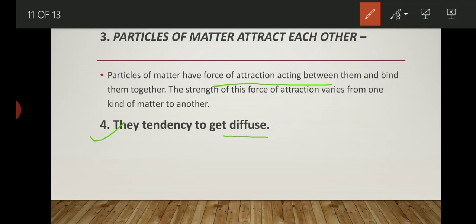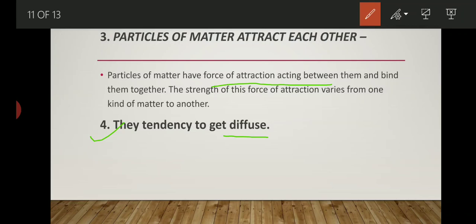For example, if we take Dettol or Vital and mix it with water, the color of the water immediately changes, which proves that the particles of Dettol or Vital get mixed with the particles of water, and due to that the color changes. So this proves that the particles of matter have a tendency to diffuse.